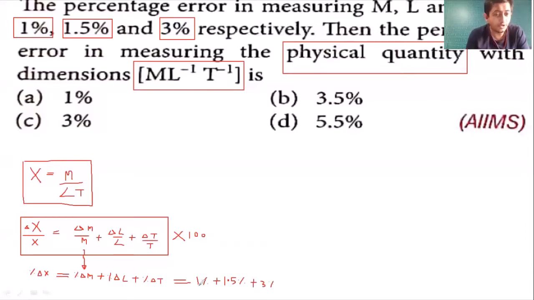So my dear students, 1 plus 1.5 is 2.5, plus 3, that should be 5.5%. Correct answer is option D. This is 5.5%. Right. So we have to multiply relative error by 100, as we did here. When we multiply relative error with 100, everything becomes percentage error. Right? Let's move on to the next question.